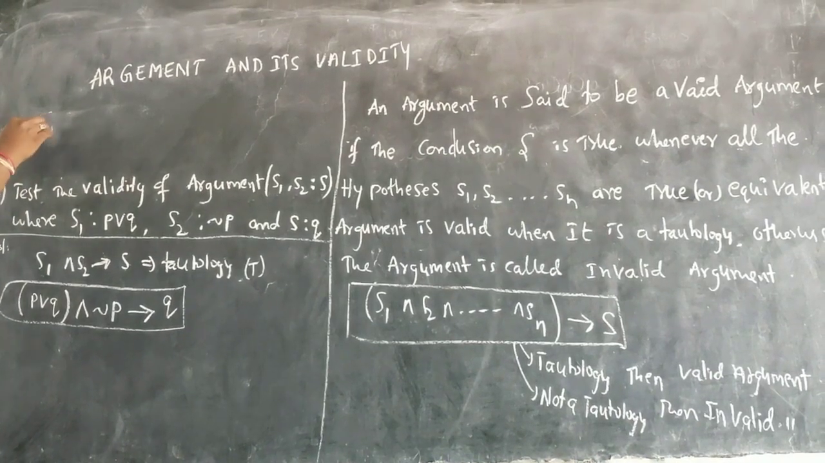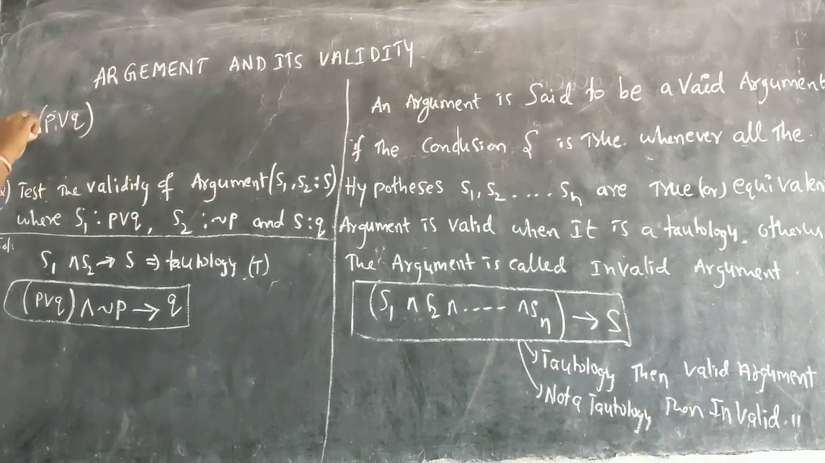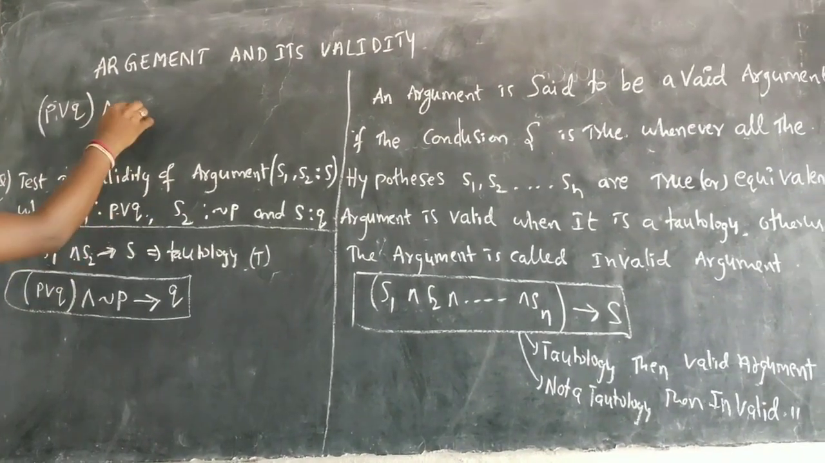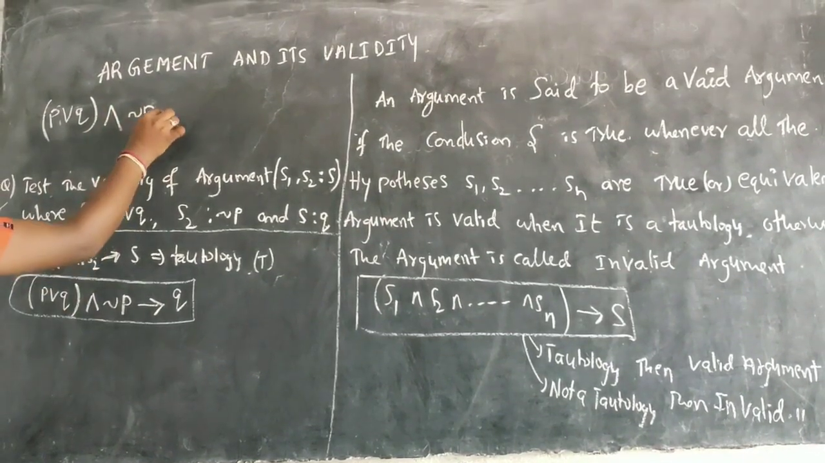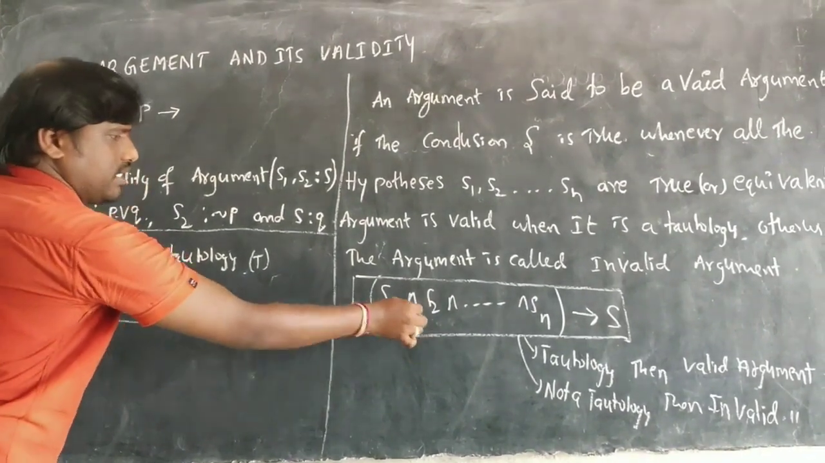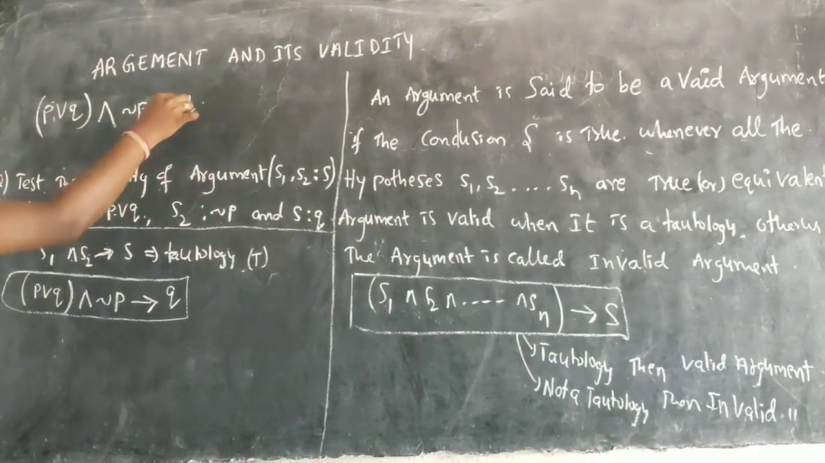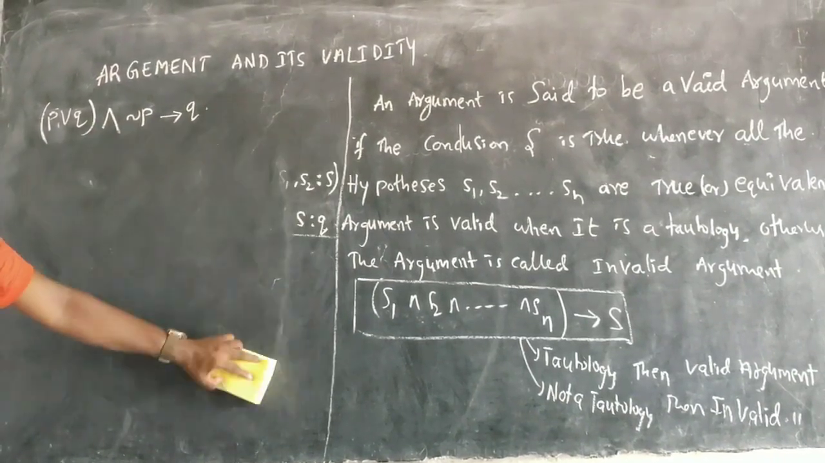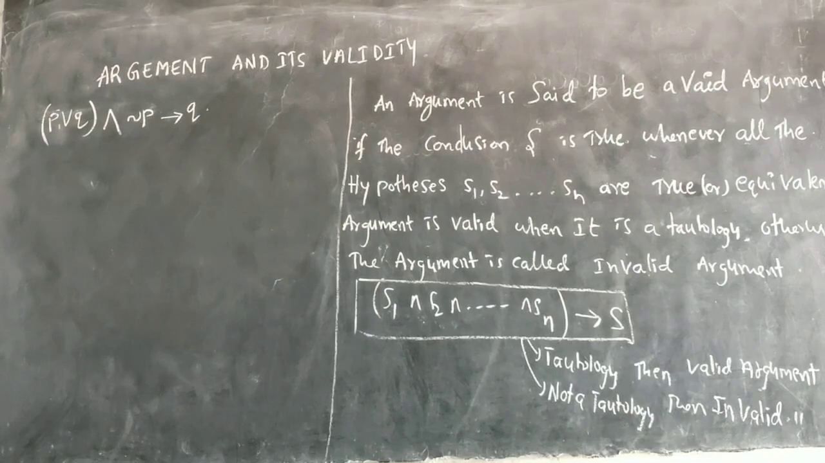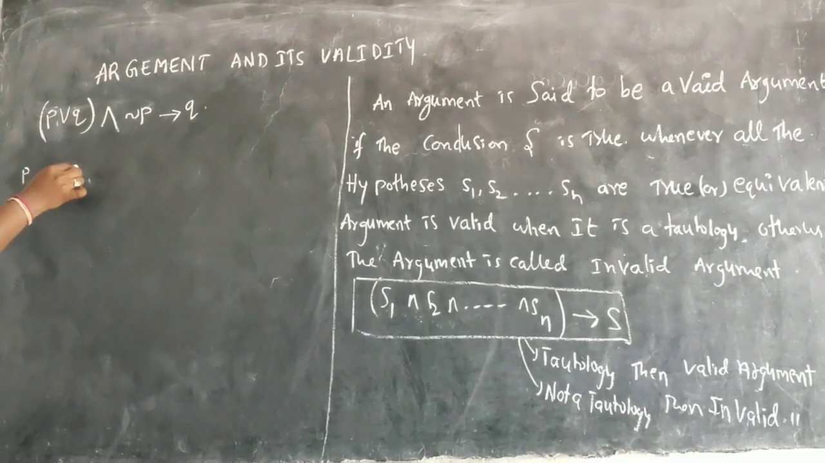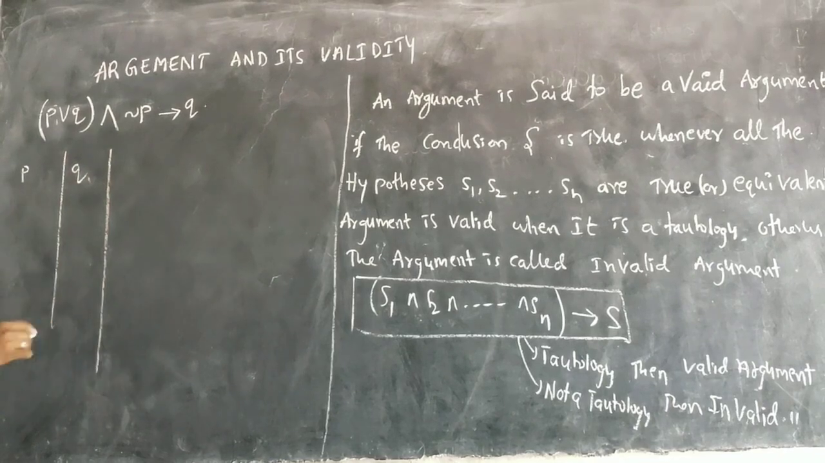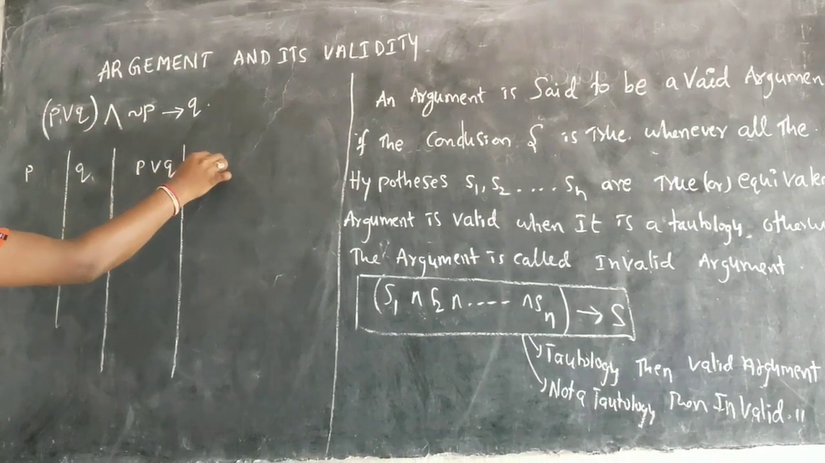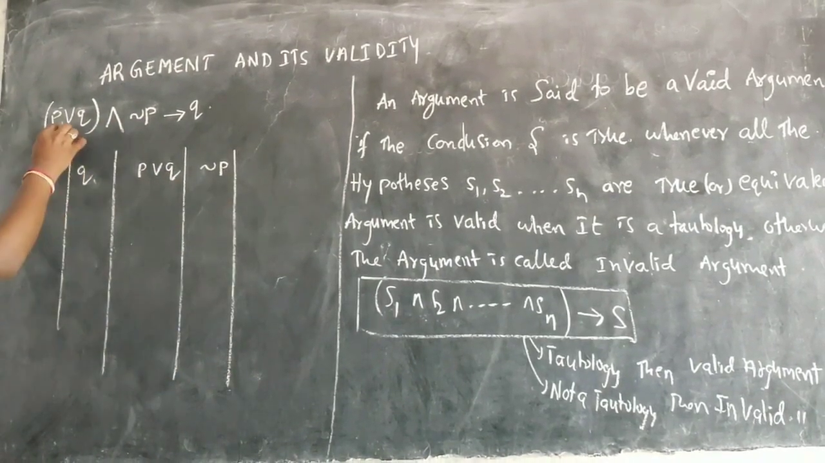What we have: S1 is P or Q, and the symbol, S2 is negation P, implies S. According to this rule I am writing, implies S is Q. Now let us see the truth table of this. In this truth table, if I am getting all T, then it is a valid argument. P is one statement, Q is another statement. Now P or Q I am writing. Next we write negation P, here you have negation P. Then we write this total.